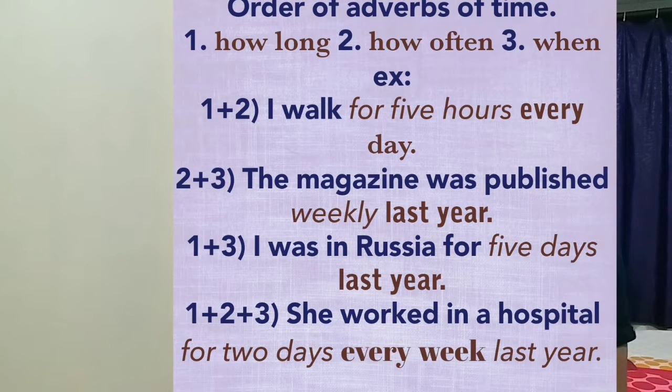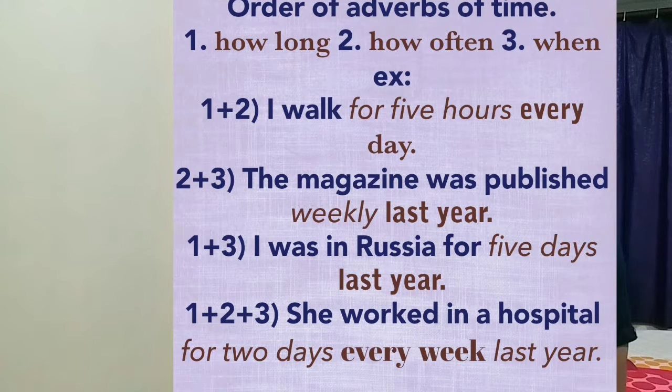How long? 5 hours. How often? Every day. Now the second and third: how often and when. The magazine was published weekly last year. How often? Weekly. When? Last year.